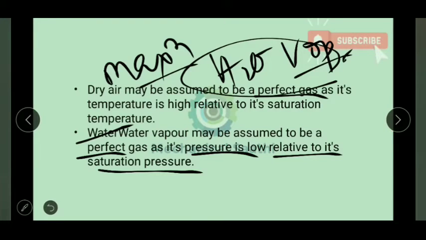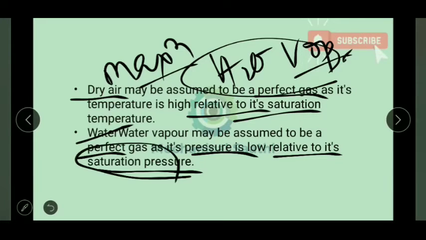In that case the temperature is very low relative to that of dry air and the pressure is very high, and that's basically why dry air and water vapor are assumed as a perfect gas.